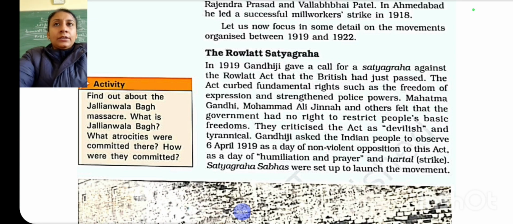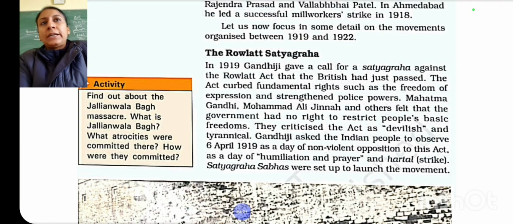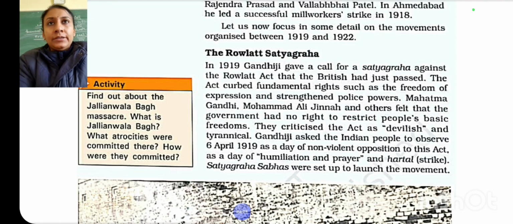According to this act, the provincial government had powers to arrest a suspected person without a warrant. They could arrest any person they suspected, and detain them in prison for 2 years without any trial, that is without any court case. It caused a wave of anger in all sections of society, because without any trial, the police now had the power to detain people without any reason.